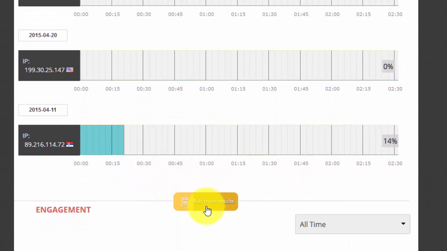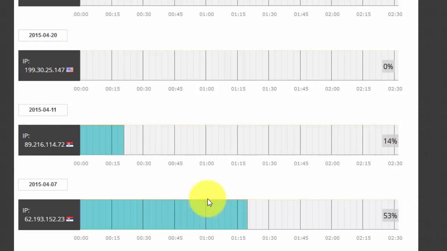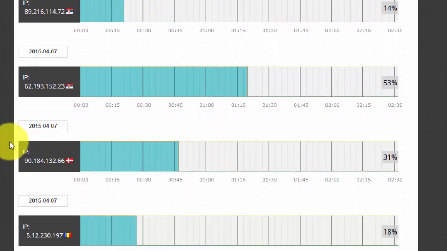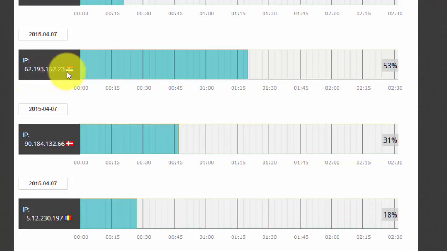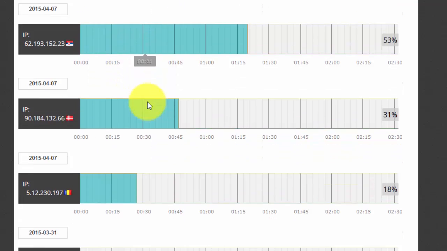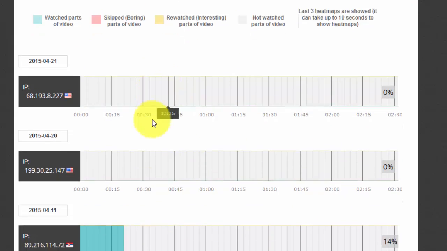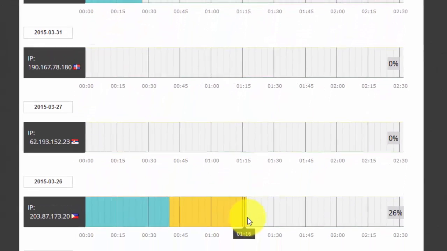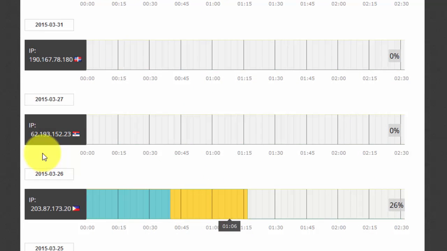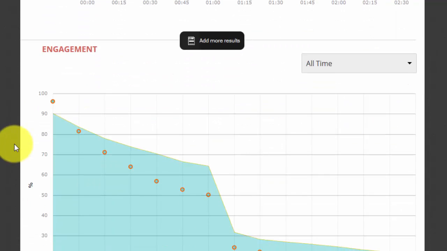Now you just click on add more results, and it'll show you some more individual views. It'll show their IP address and what country they're from. This one was from Serbia, Denmark, Romania. Pretty cool. So you can see where all your viewers are coming from, and I'll show you more about that in a minute. You're going to see all types of color-coded stuff. The yellow here means that was rewatched. So they watched until a minute 17, then went back and rewatched that portion. That's some very cool stuff that you can take a look at.